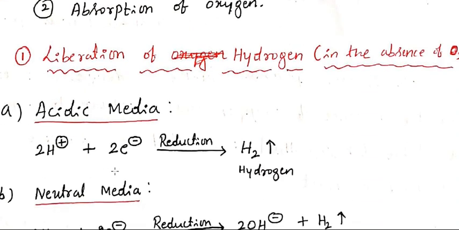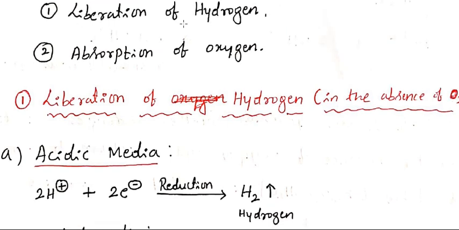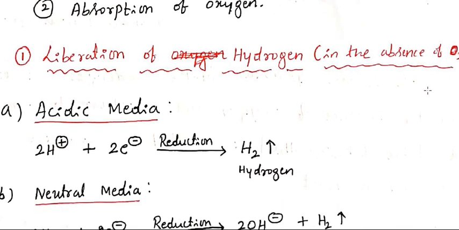Let's see one by one what happens in the liberation of hydrogen. Generally, you know that the liberation of hydrogen happens on the product side. It always happens in the absence of oxygen. See, in the product there is hydrogen, there is no oxygen. For that reason, this reaction happens in the absence of oxygen. This is called a deaerated condition. So the first case, liberation of hydrogen, takes place in the absence of air or oxygen.